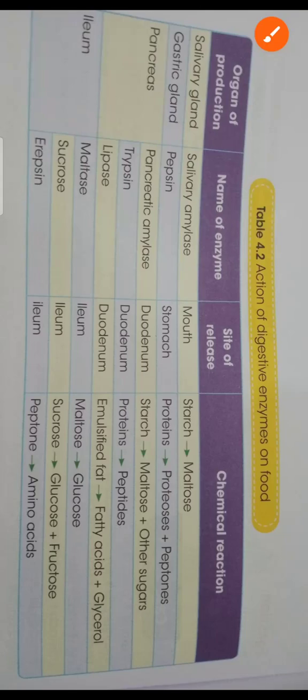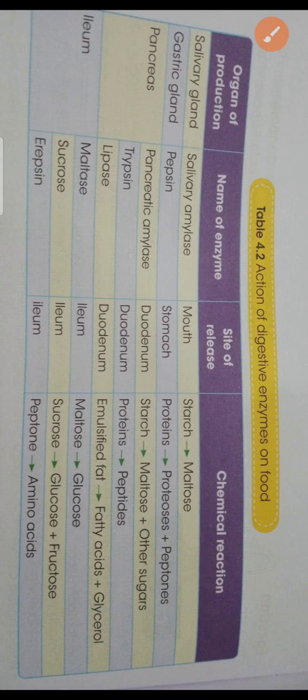Action of digestive enzymes on food. Friends, today we will talk about the action of digestive enzymes on food. If we are talking about digestive enzymes, there are a lot of enzymes found in the human body.